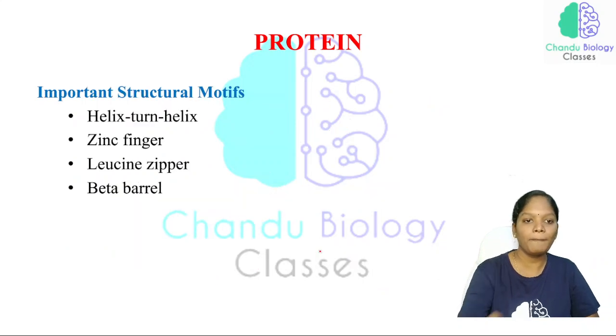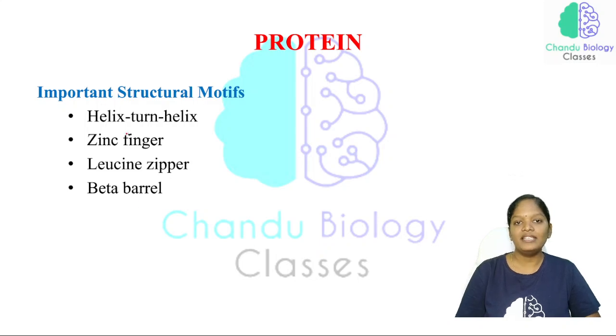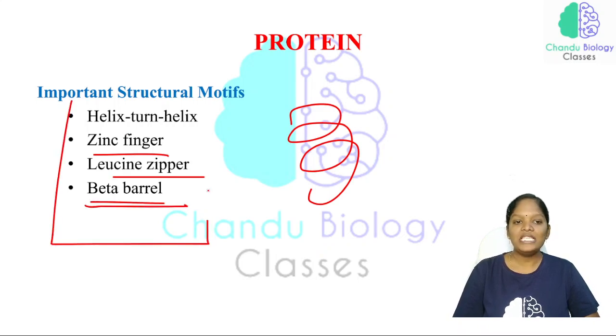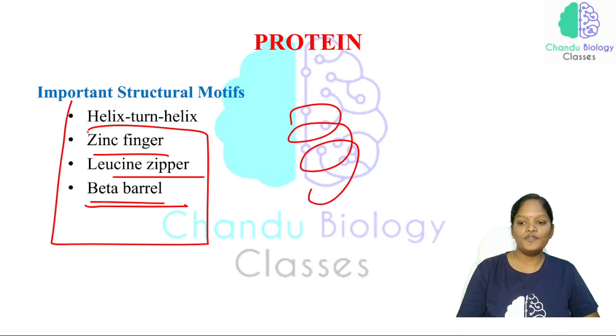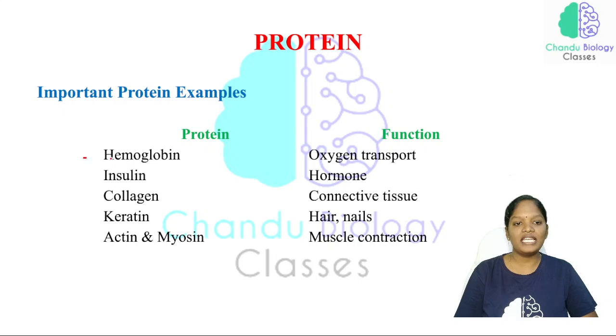Now, what are the important structural motifs of a protein? Helix-turn-helix, zinc finger, leucine zipper, beta barrel. All these are considered structural motifs of a protein. Now, what are the important examples and their functions? Hemoglobin: an oxygen carrying molecule.